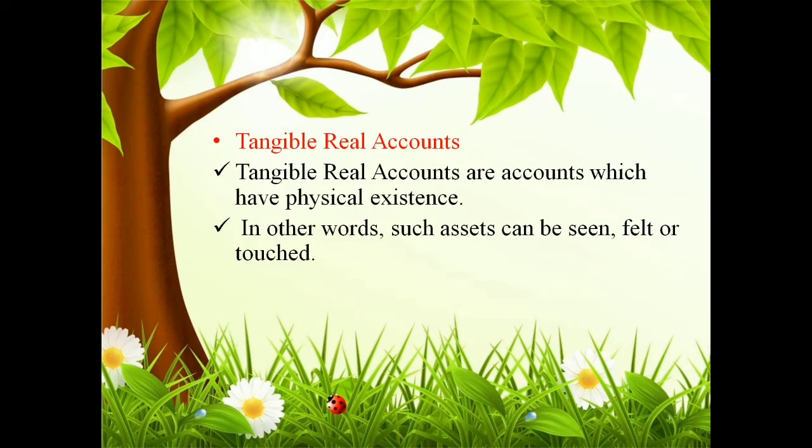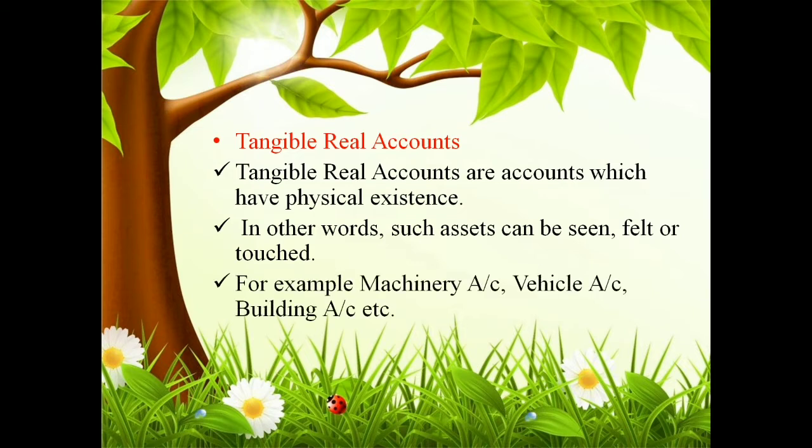So we can see assets like building, furniture or machinery, which we can see, touch or measure. Here the examples of machinery, vehicle, building, etc. are tangible real assets. So the account of such an asset is called a tangible real account.